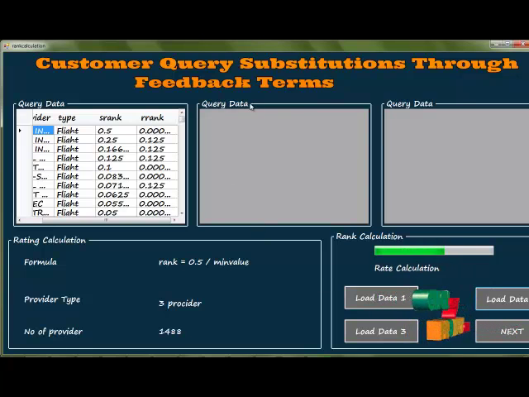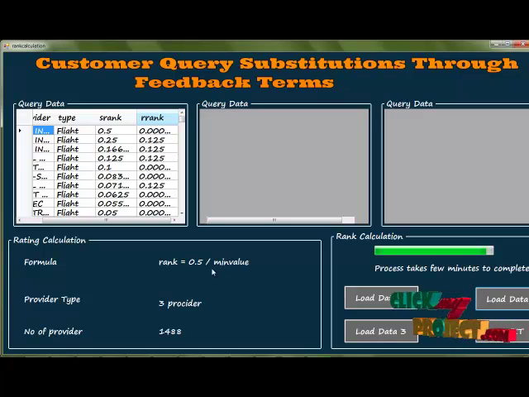This is the next calculation process for our clustering process. The S rank and R rank are calculated as rank equals 0.5 divided by the minimum value. This 0.5 is applied for every data in the calculation process. In this process there is some delay in timing.